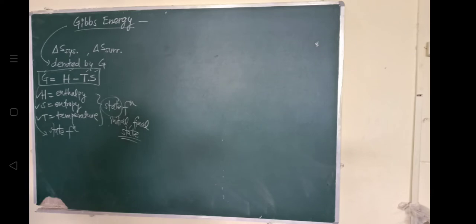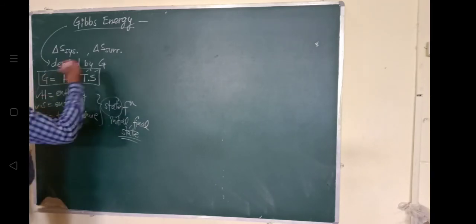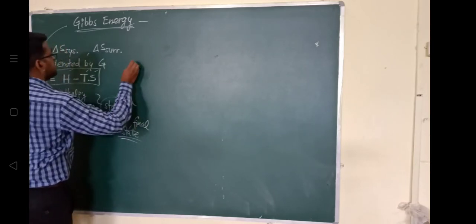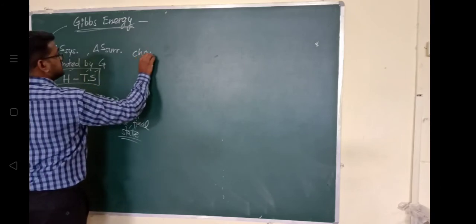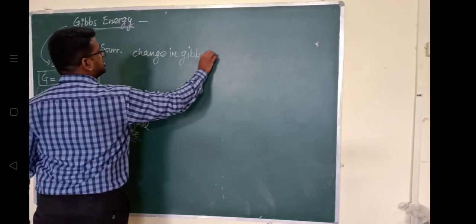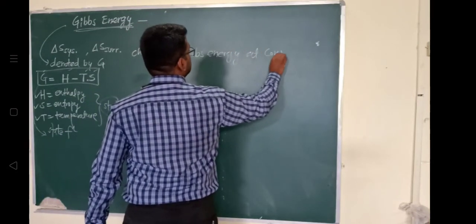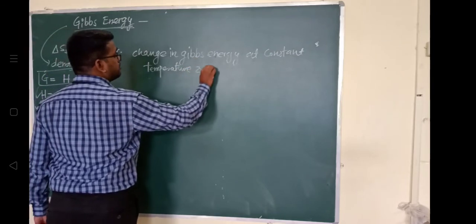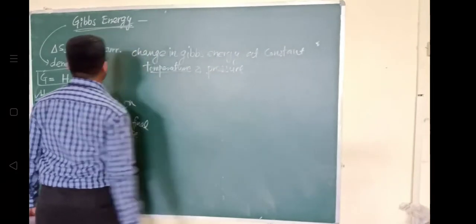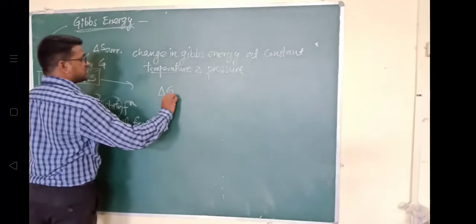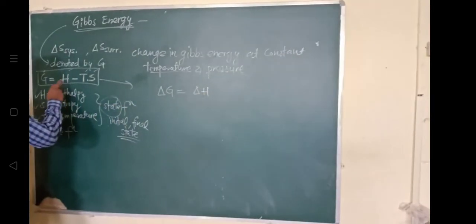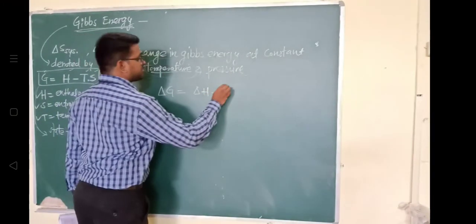Now, how can we represent the change in Gibbs energy at constant temperature and constant pressure? Delta G, the change in Gibbs energy, is equal to the change in enthalpy, delta H, minus T delta S, where the temperature remains constant.